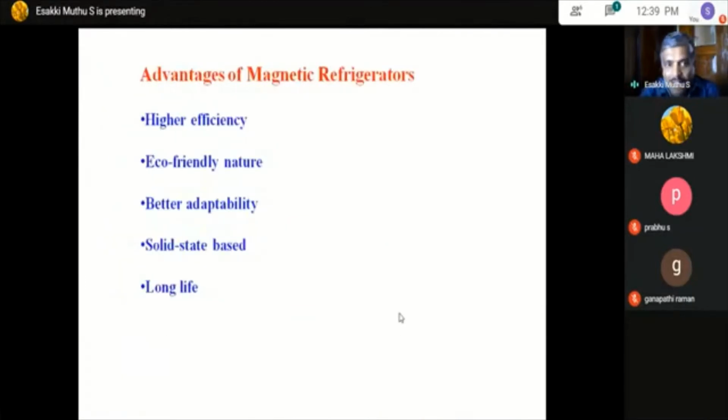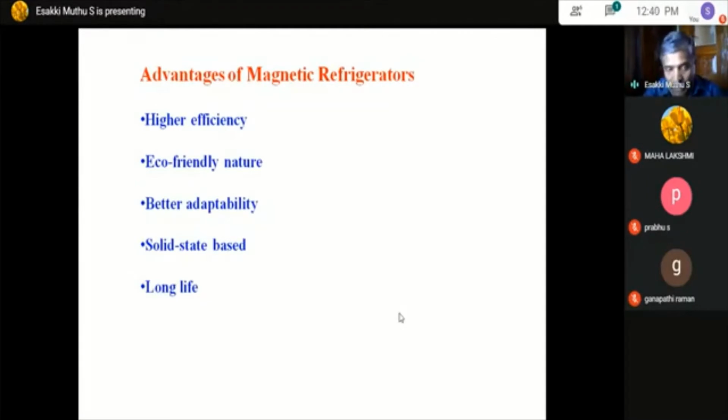And what is the advantage of using magnetic refrigeration compared to other gas-based refrigeration? It is a higher efficiency. In gas-based refrigeration, you may have 30 to 40%, but here you can have 60 to 70%. It won't pollute nature, so it is eco-friendly, it has better adaptability, and it is solid state, so it replaces the gas, and has a long life.